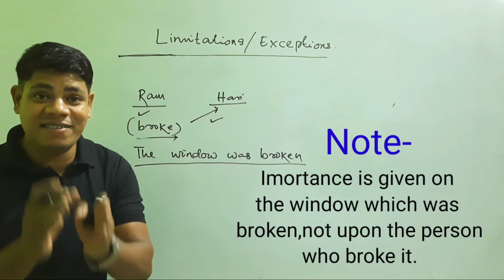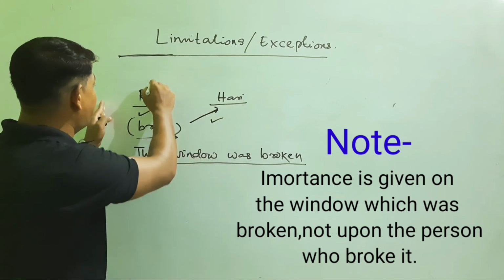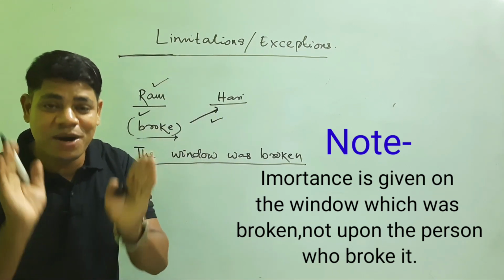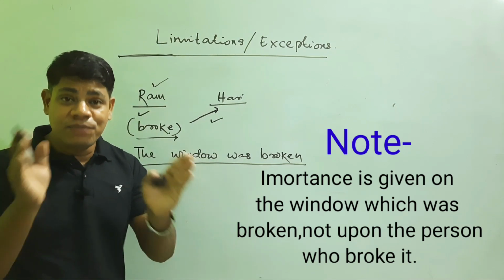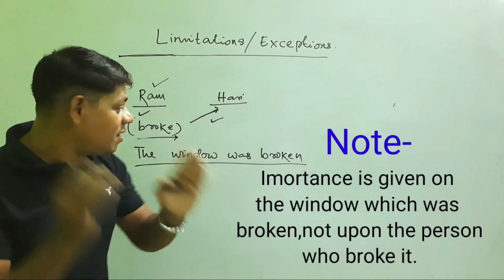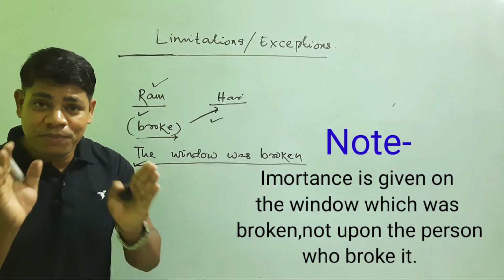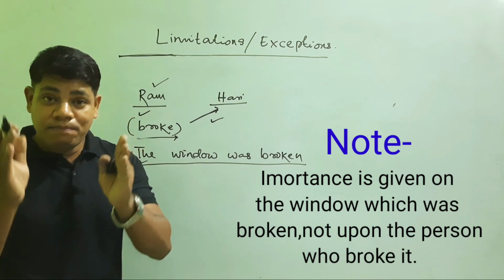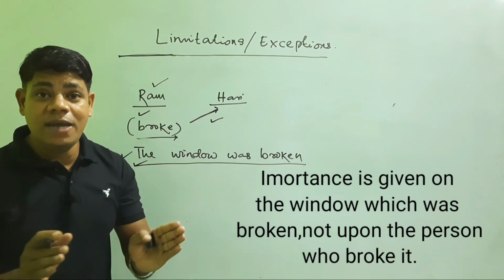He didn't mention the agent because Hari is a friend of Ram. He does not want Ram to be punished by the principal. Here the speaker does not want to mention the person who has broken the window. So in this context, the speaker does not want to mention the agent. So this is the way some of the passive sentences are written without mentioning the agents.